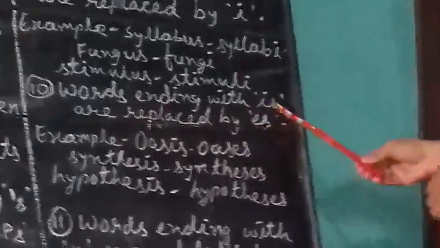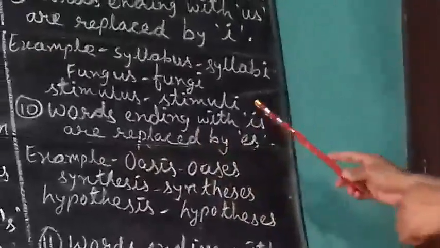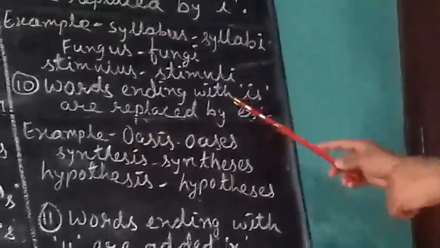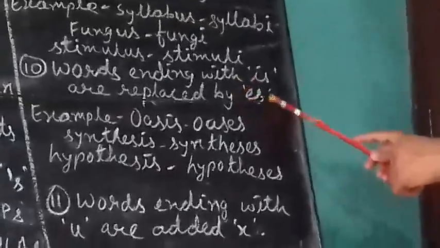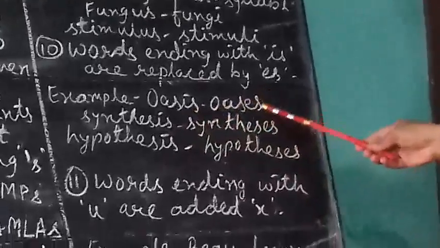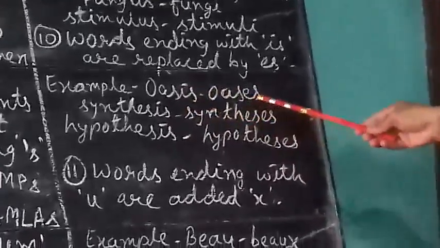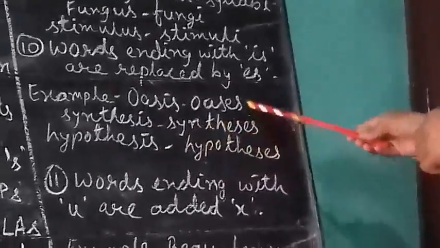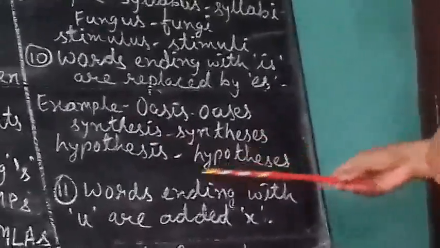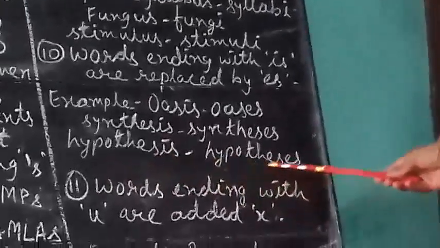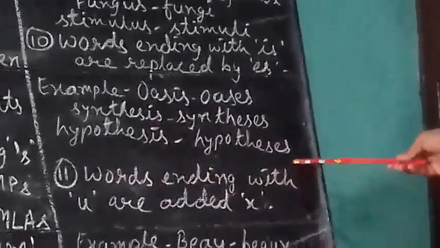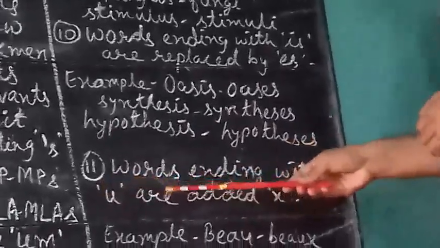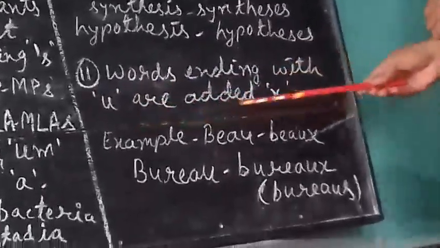Now we should come to rule number 10. Words ending with IS are replaced by ES. If there is IS at the end, you should replace that with ES. Example, oasis becomes oases. IS becomes ES. Synthesis becomes syntheses. IS changes into ES. Hypothesis becomes hypotheses.